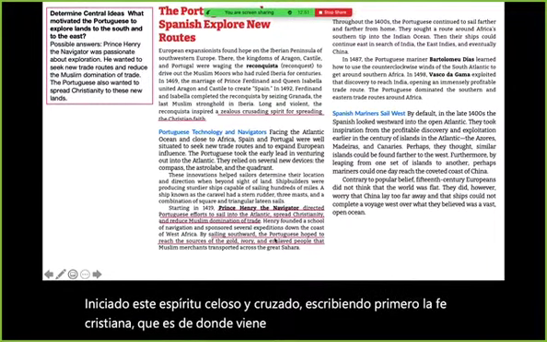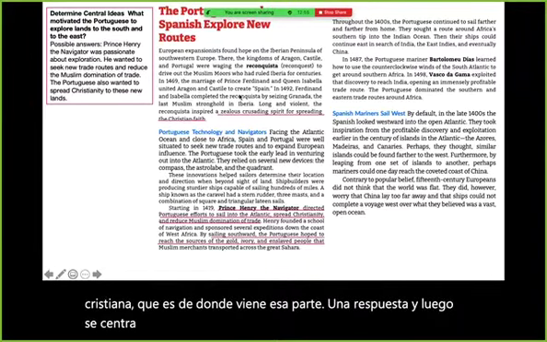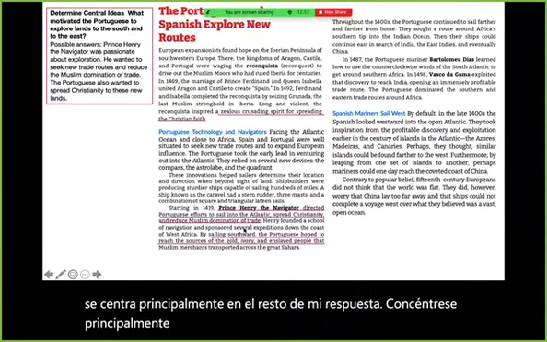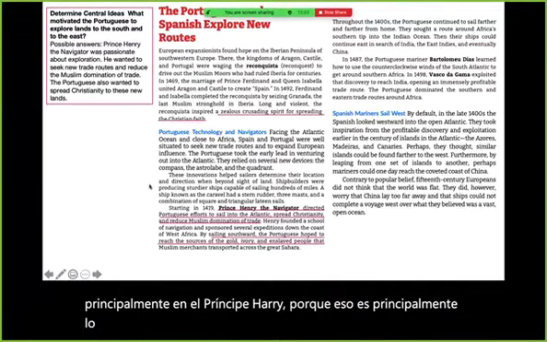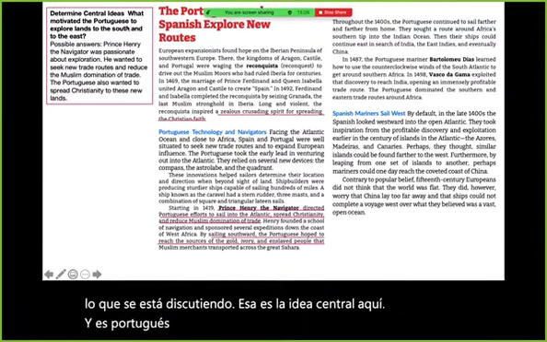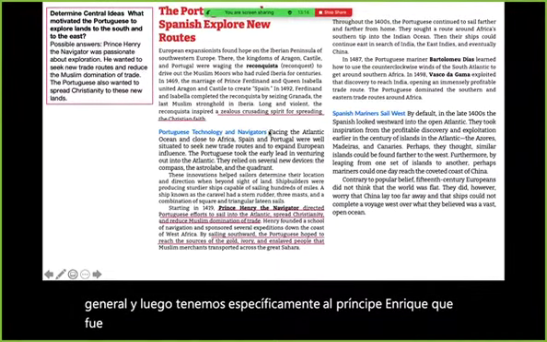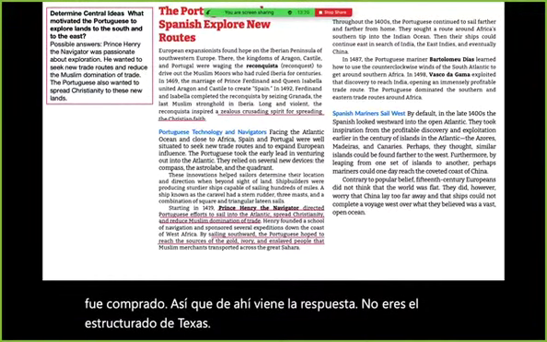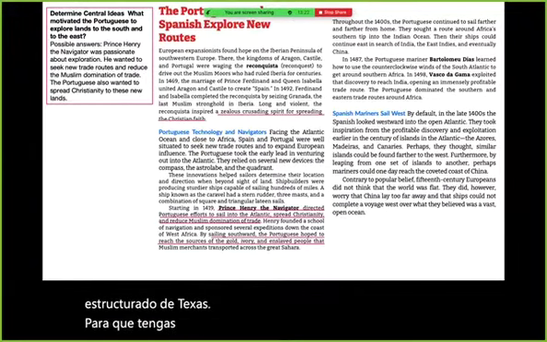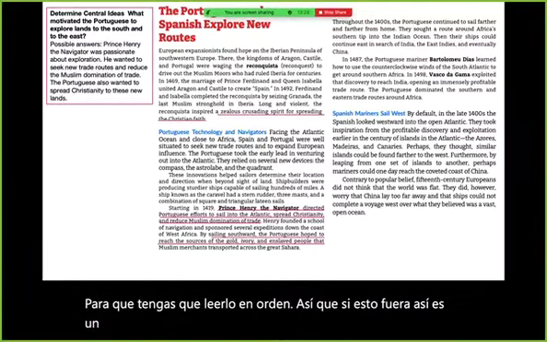The rest of my response focuses primarily on Prince Henry because that's primarily what is being discussed. That's the central idea here. And he is Portuguese. So we have the general Portuguese, and then we have specifically Prince Henry, who was Portuguese. So that's where the answer comes from. The text is structured so that you have to read it in order. If this was an exam or a quiz and it was all or nothing and you had to hit certain points.